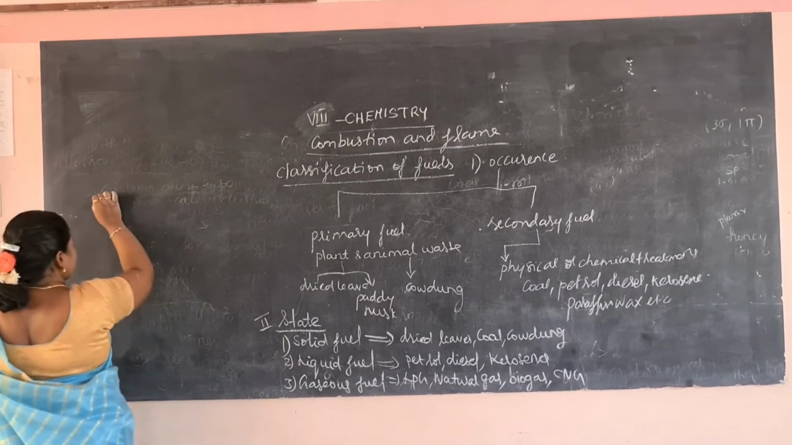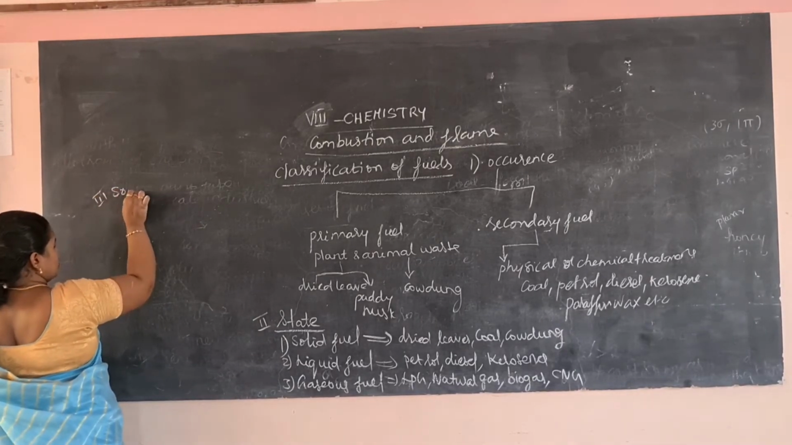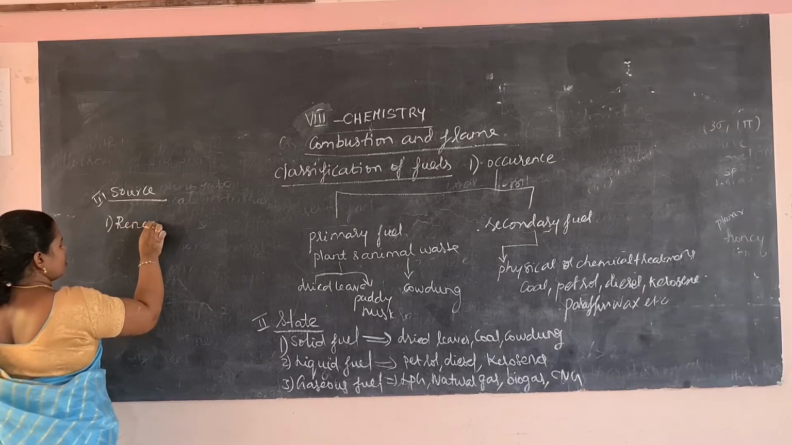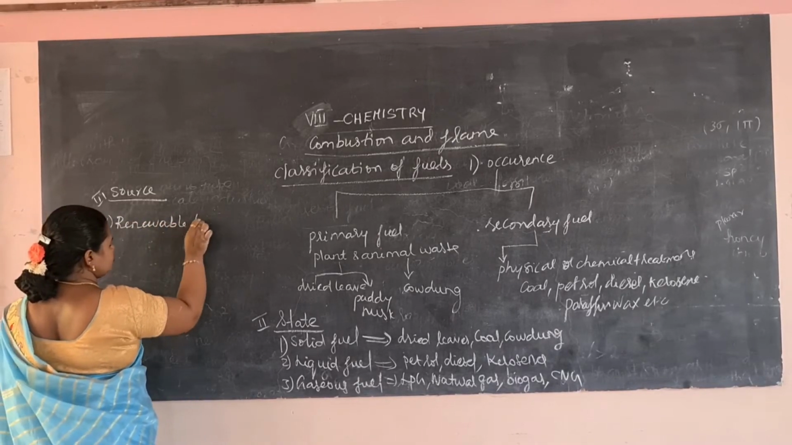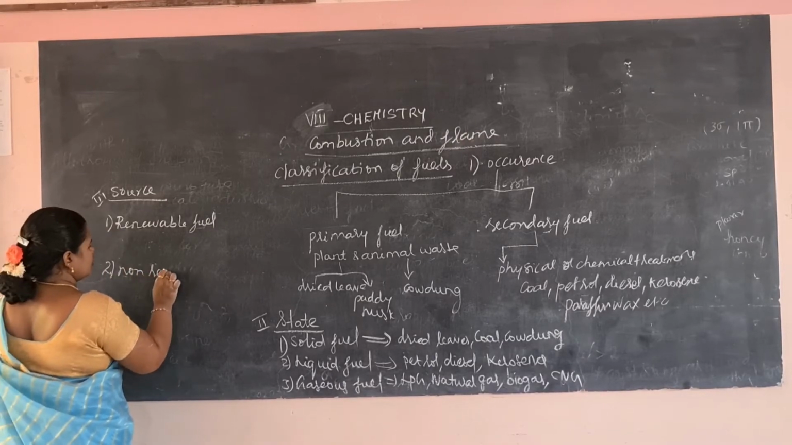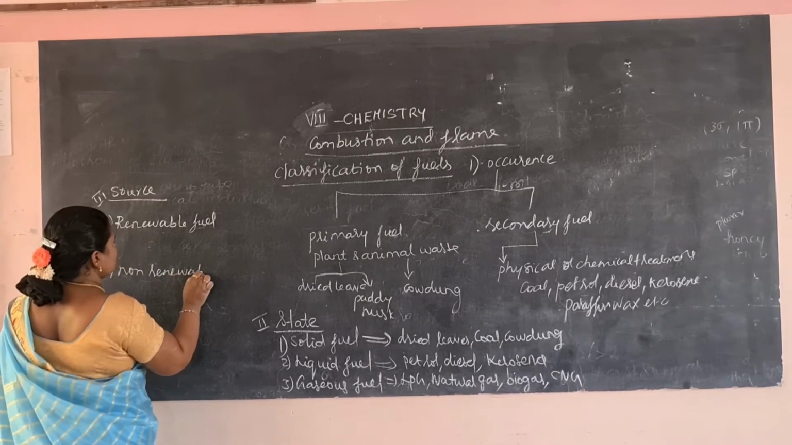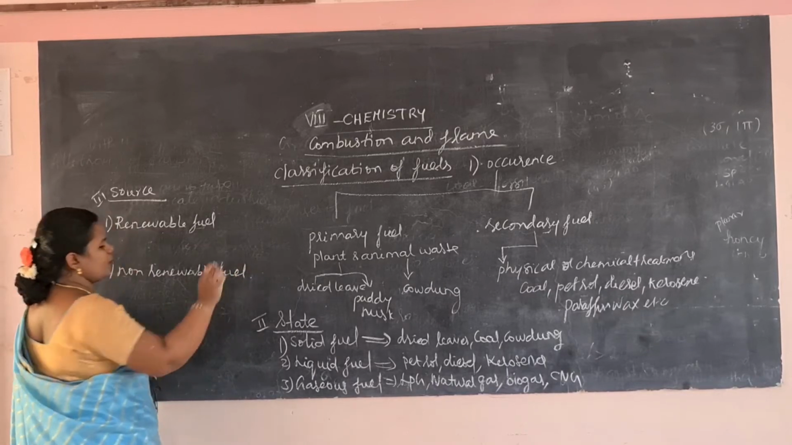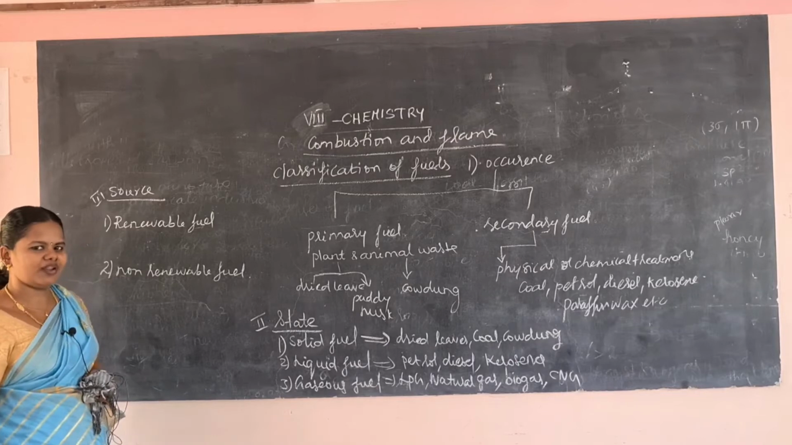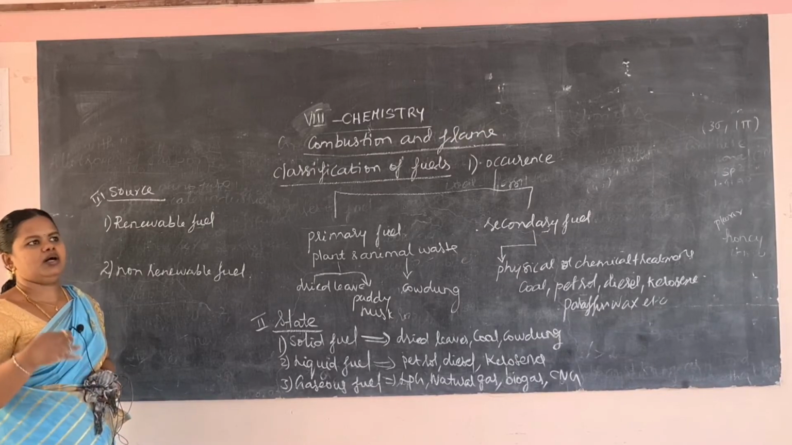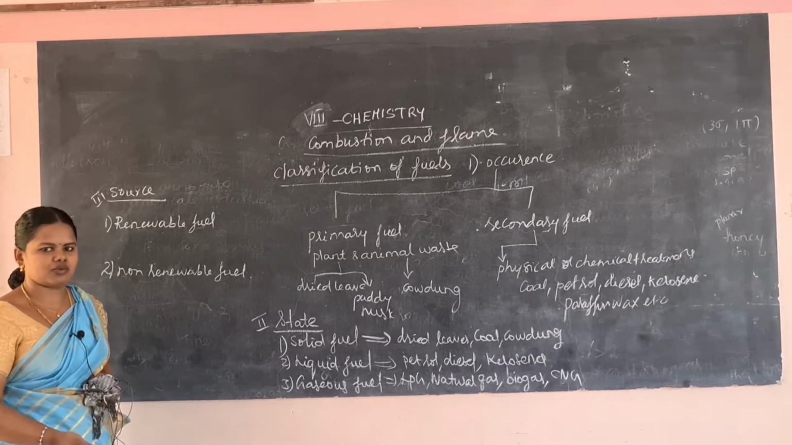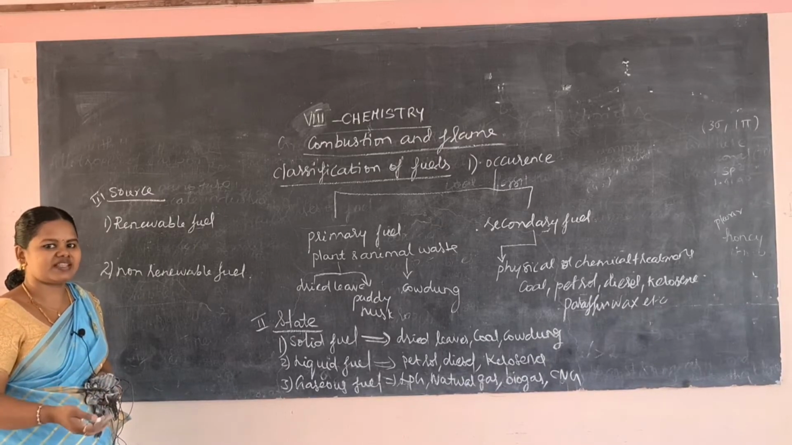Then classification based on source. Okay, it is renewable fuel. Then it is classified as non-renewable fuel. So classification based on source, it is classified as renewable fuel, and second one, non-renewable fuel. What is this renewable fuel? This fuel can be obtained again even after excess use of this fuel, or it is replenished easily.